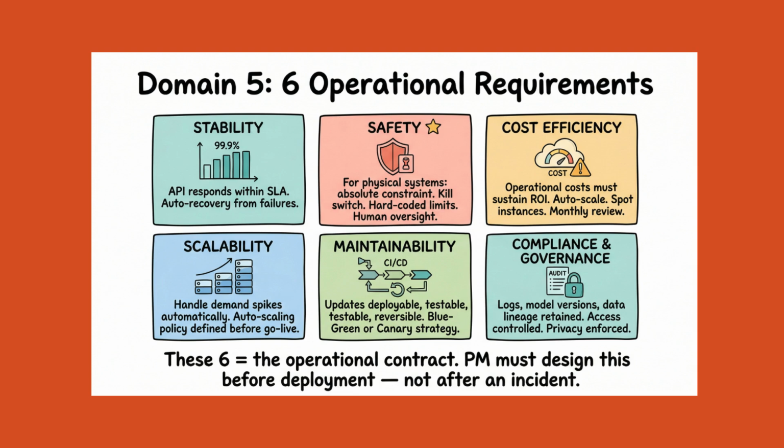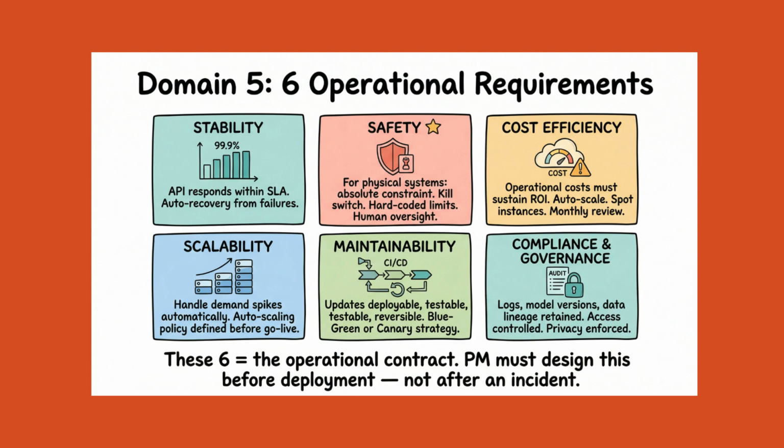Let us begin. Domain 5 defines 6 requirements that every production AI system must satisfy simultaneously. Stability. The system must respond reliably within the required time window. APIs must meet their service level agreements. Failures must be isolated and recovered automatically where possible.